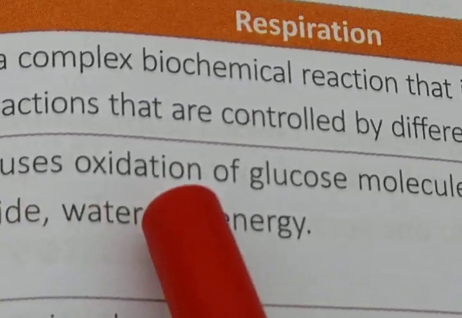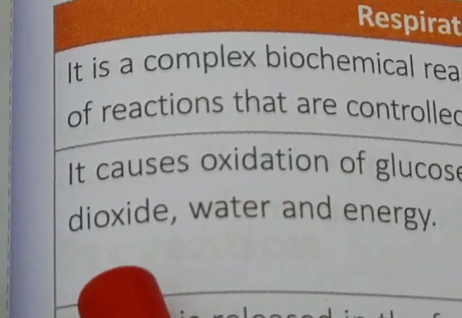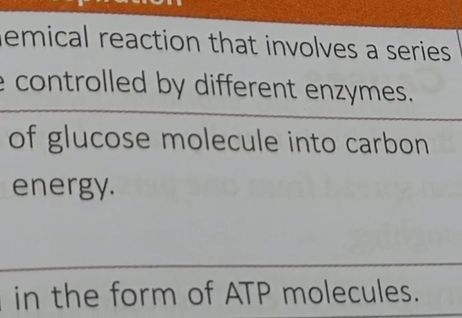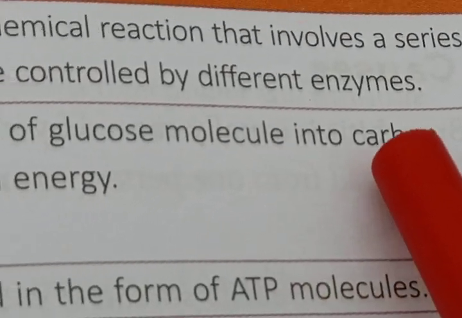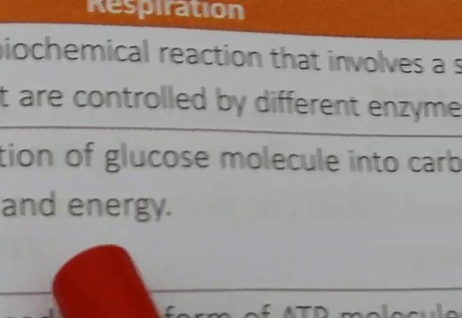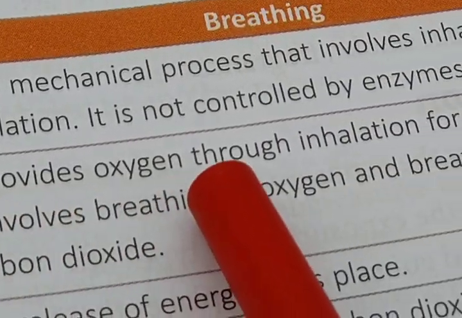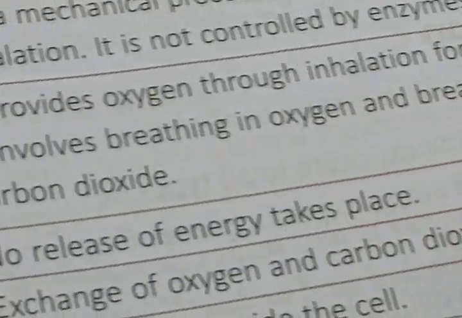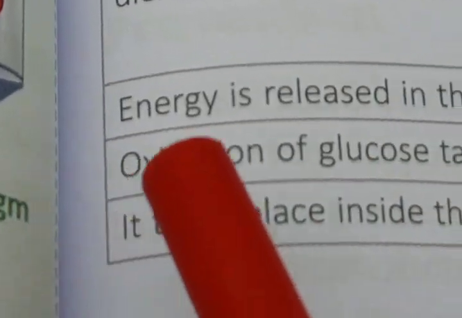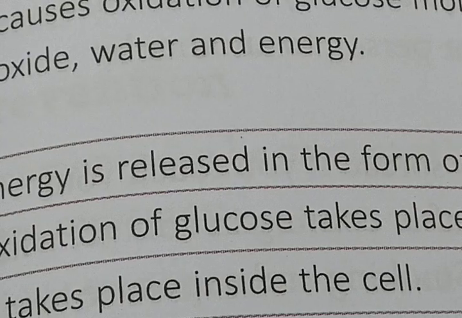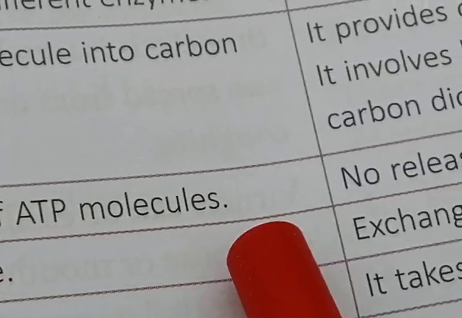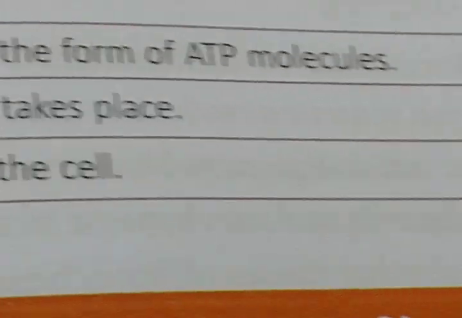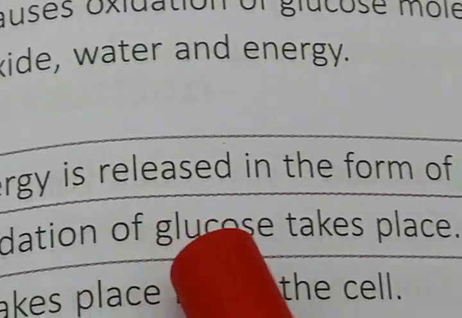Next, respiration causes oxidation of glucose molecules into carbon dioxide, water and energy. So basically, in the respiration process, three products are formed, that is carbon dioxide, water and energy. In the same way, breathing provides oxygen through inhalation for respiration, and it involves breathing in oxygen and breathing out carbon dioxide. Next, energy is released in the form of ATP molecules in respiration, and in case of breathing, no release of energy takes place. And next, oxidation of glucose takes place.